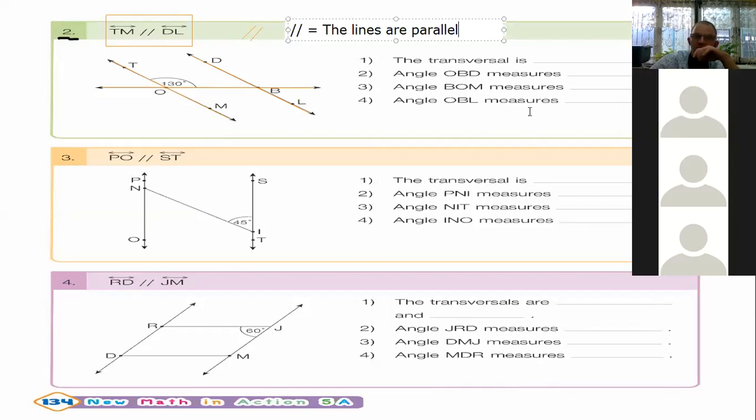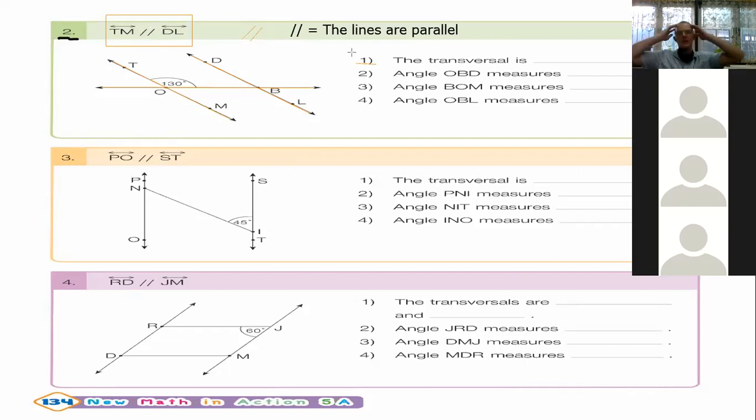So if you ever see this sign with the 2 forward slashes, it means that the line TM, this one right here, and the line DL, this one here, are parallel. That's what that symbol means.